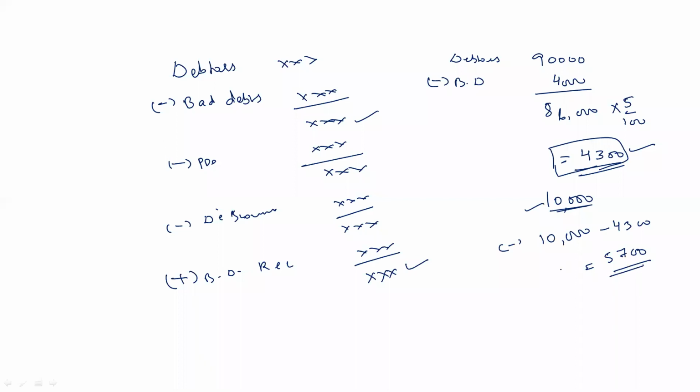So the provision is reduced, it means our liability is reduced. We know that all types of provision are liabilities. So here our provision is reducing. We already had the provision of 10,000, now we are keeping provision up to rupees 4,300. So 5,700 rupees provision has been reduced.